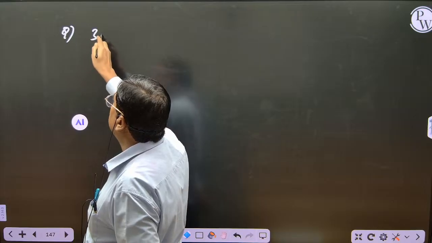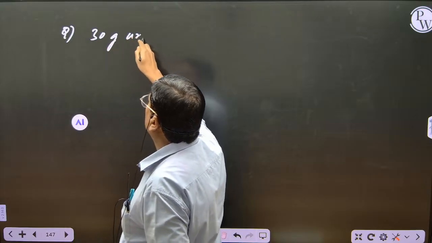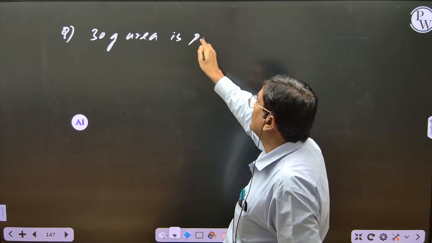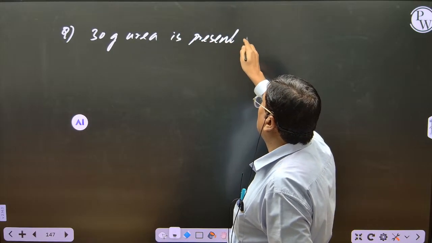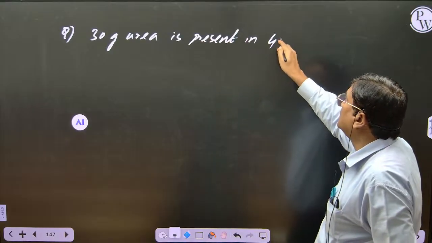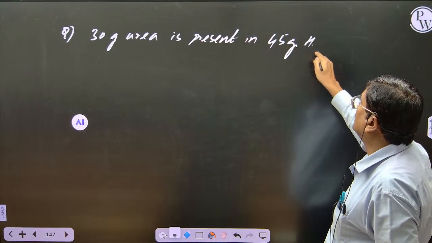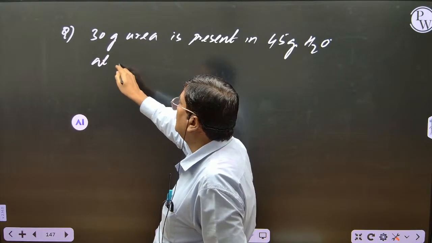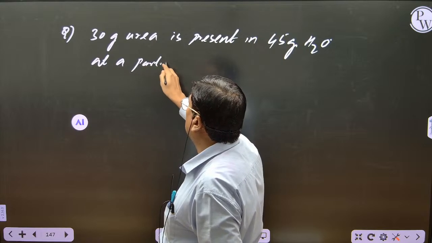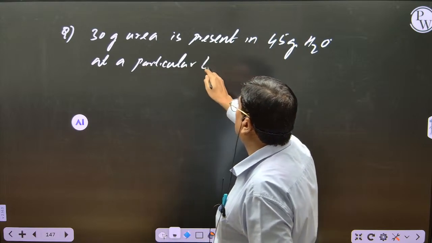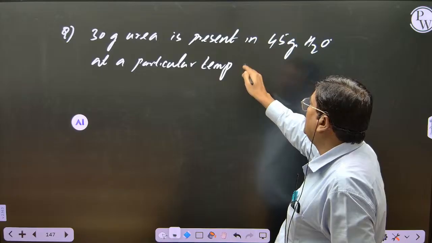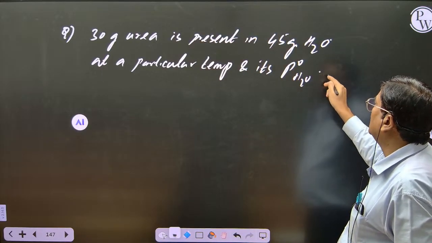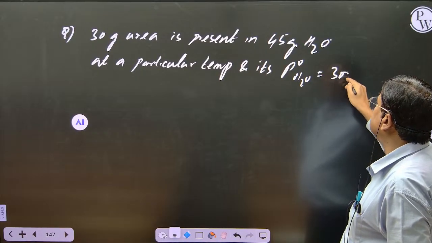30 grams of urea is present in 45 grams of water at a particular temperature. And the vapor pressure of pure solvent water is 300 mmHg.